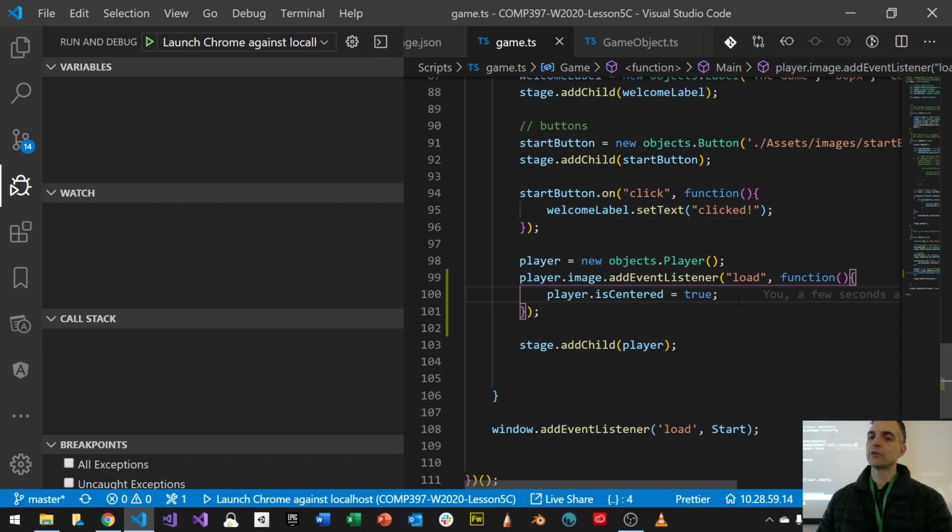We do, but the problem is that if I put this inside of my game, the constructor is calling this event listener, right? Inside the constructor.